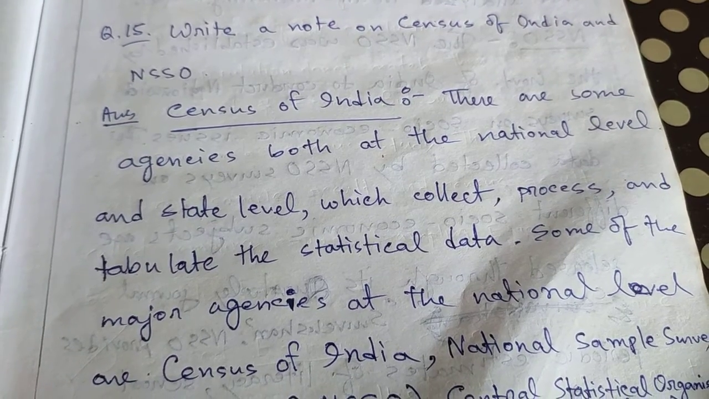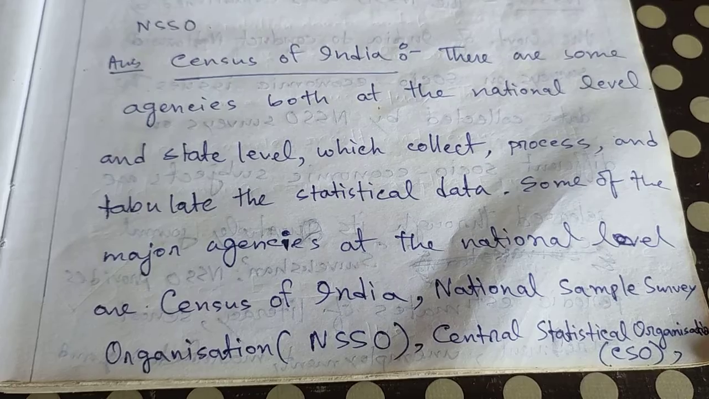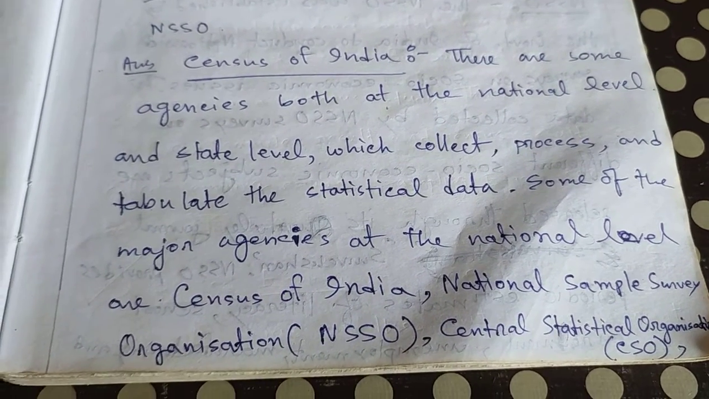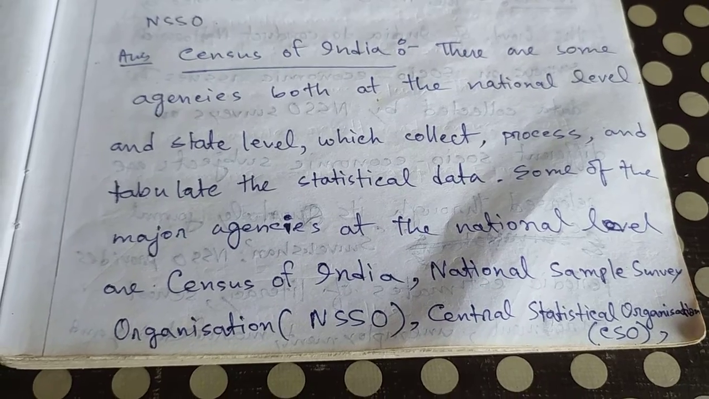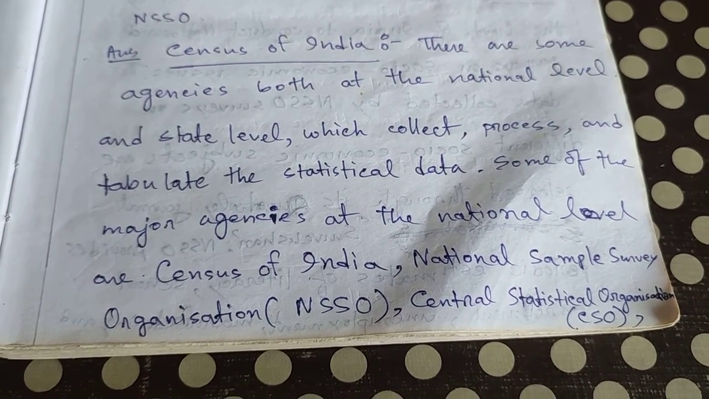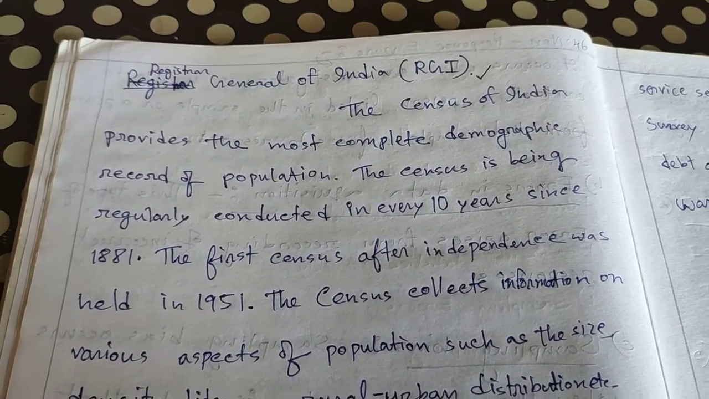There are some agencies both at the national level and state level, which collect, process and calculate the statistical data. Some of the major agencies at the national level are Census of India, National Sample Survey Organisation NSSO, Central Statistical Organization CSO, and Registrar General of India RGI.